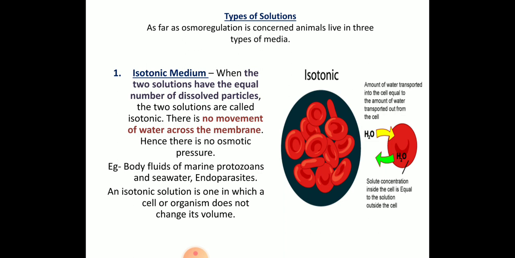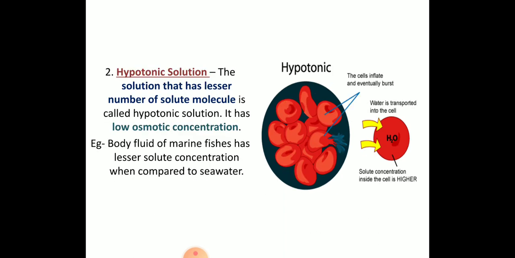So the isotonic solution is one in which the cells and organisms do not change their volume. As you can see in the picture, the RBCs, when kept in an equally concentrated solution, the cell will not change its size. So that is called isotonic.